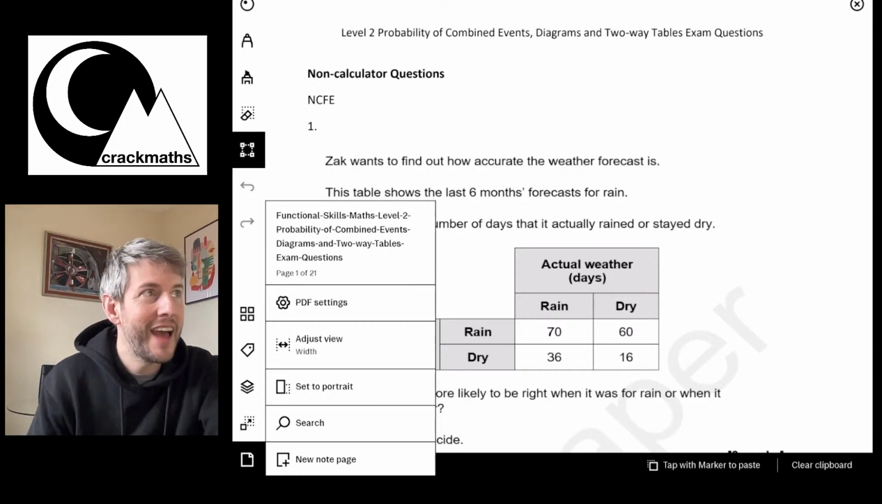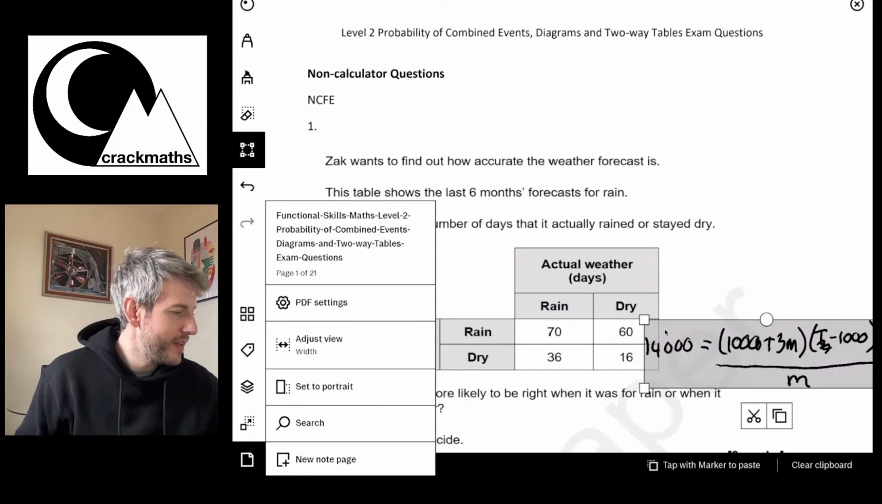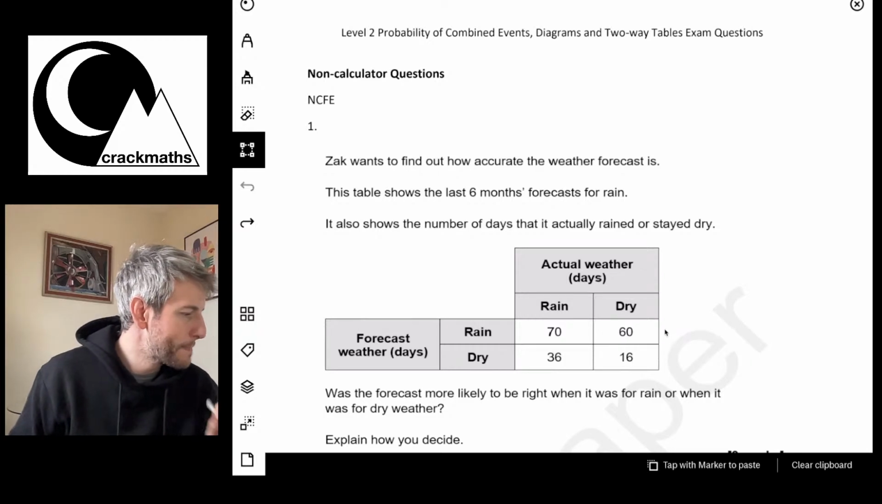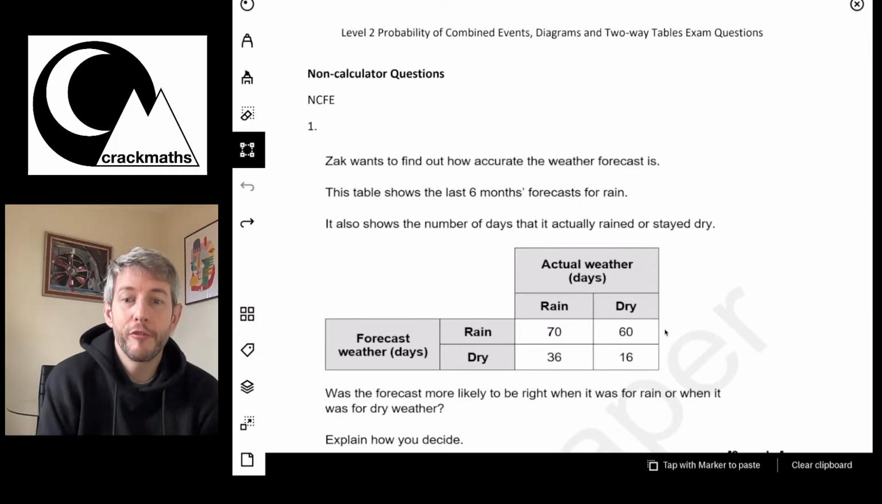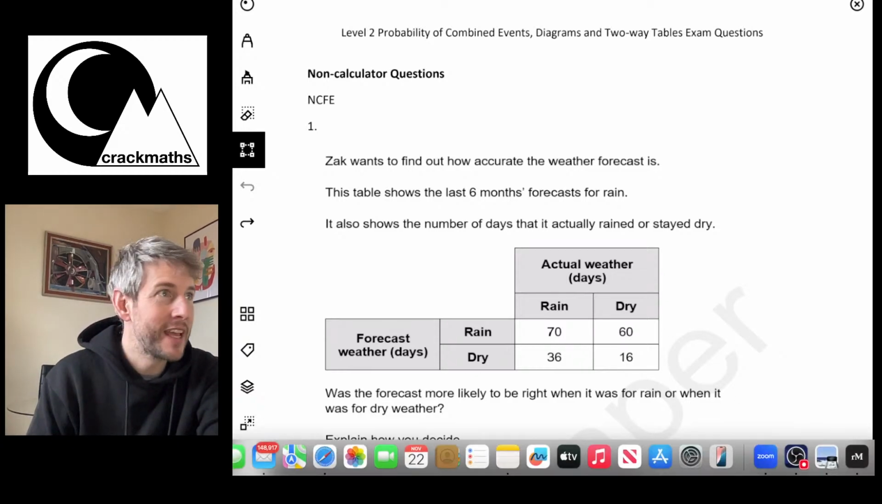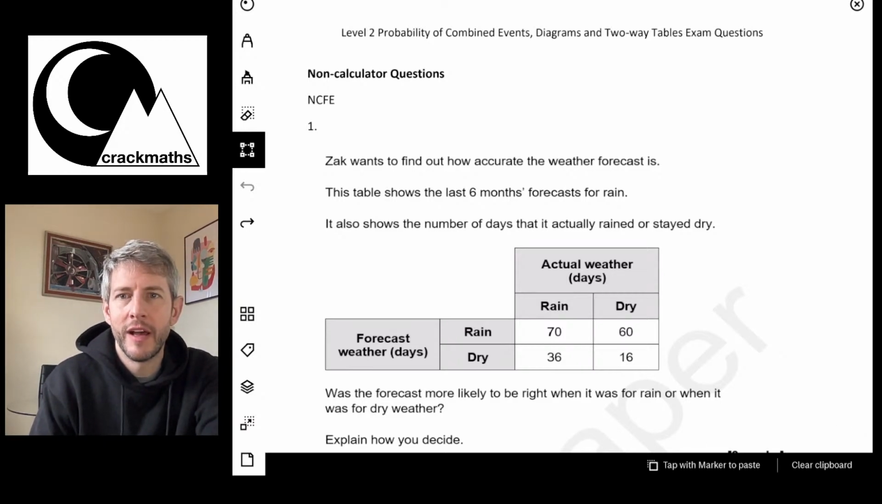Today we are looking at probability. What I'm going to do is go through some past paper exam questions all about probability, and we will take it from here. So let's have a look at this first question.